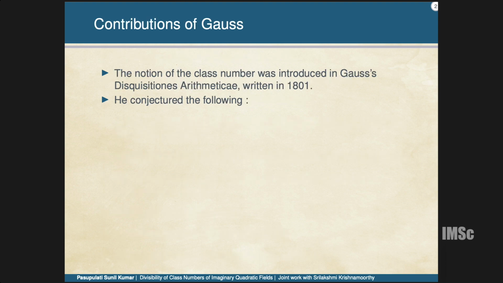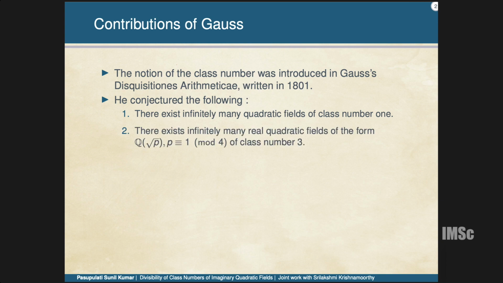When you talk about class numbers, it is essential to mention the contributions of Gauss. The class number first appeared in Gauss's book written in 1801, when he was studying binary quadratic forms, and he also conjectured the following things. First, he conjectured that there are infinitely many real quadratic fields of class number 1, which still remains open.